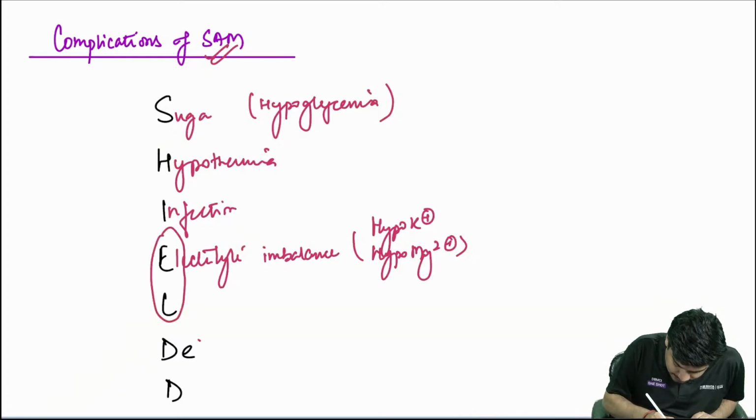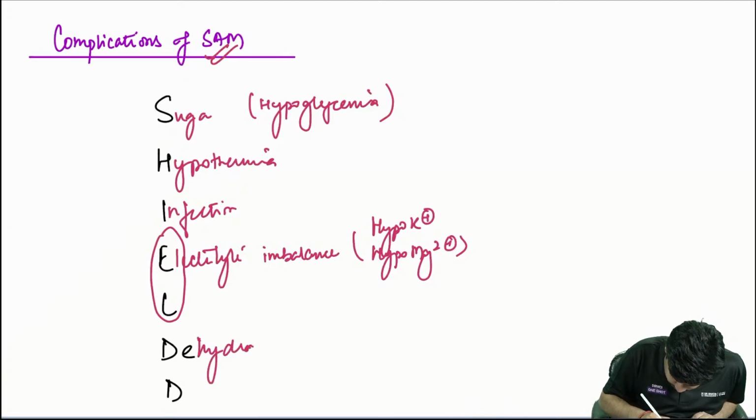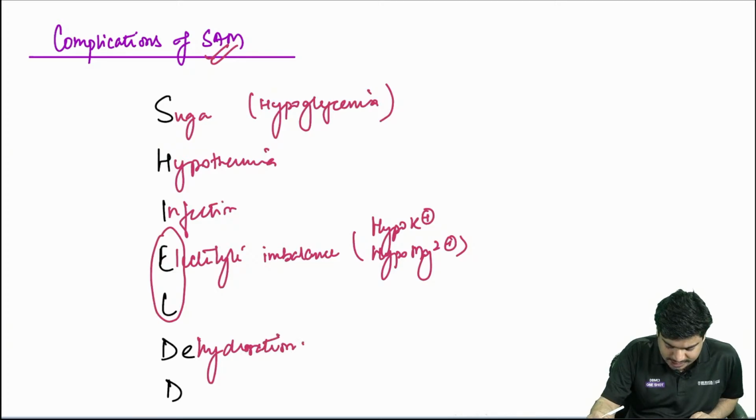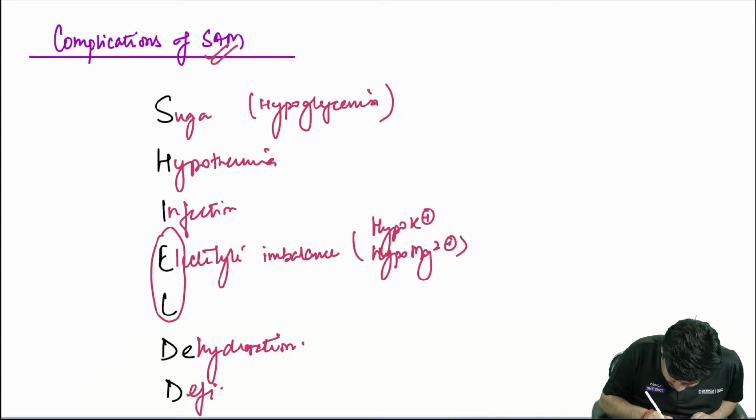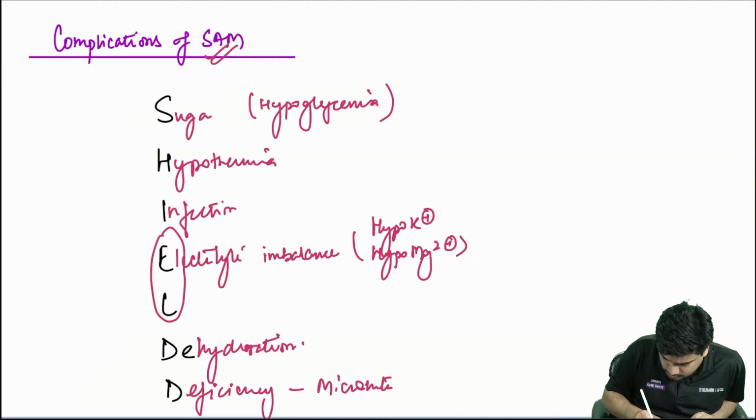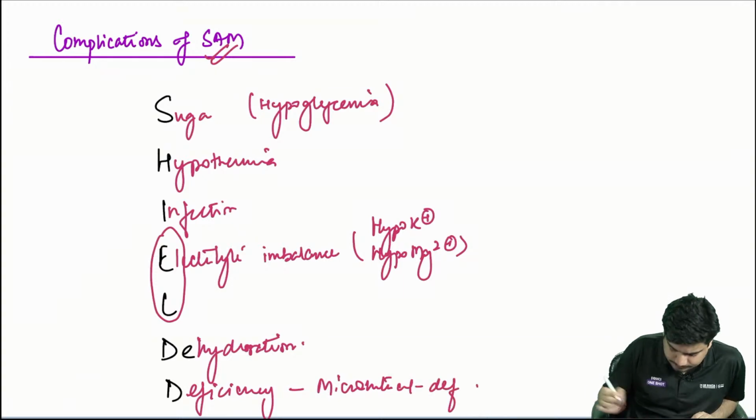Electrolyte imbalance, dehydration, and micronutrient deficiency.